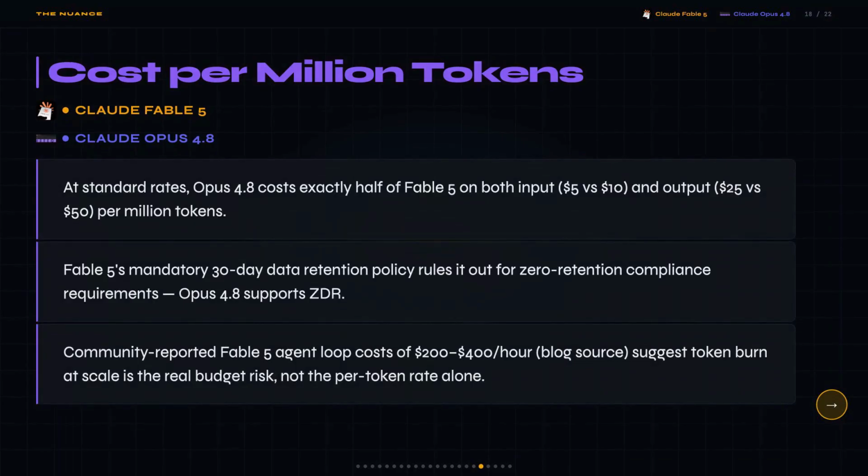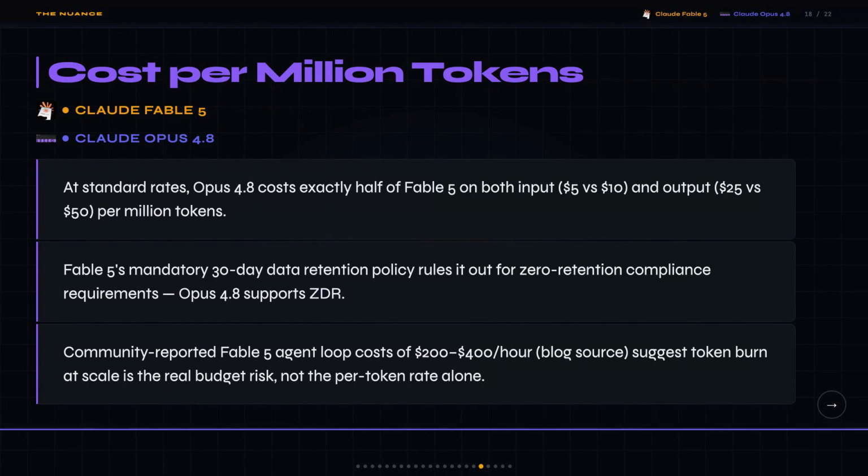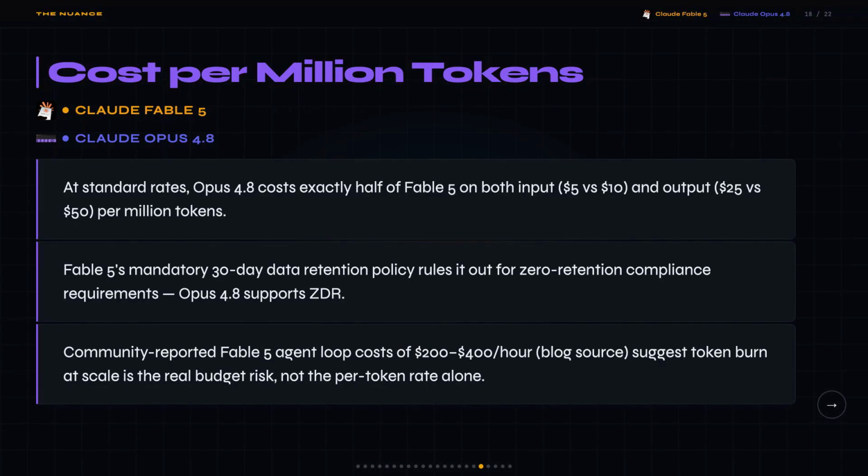Now, the per token rate is only part of the story. If Fable 5 solves a problem in fewer calls because it's smarter, the real cost gap might be smaller than the 2 times headline suggests. We don't have a controlled same task cost comparison for agent loops from a neutral source, so the $200 to $400 per hour figure is community reported, and you should take that specific number with a grain of salt.